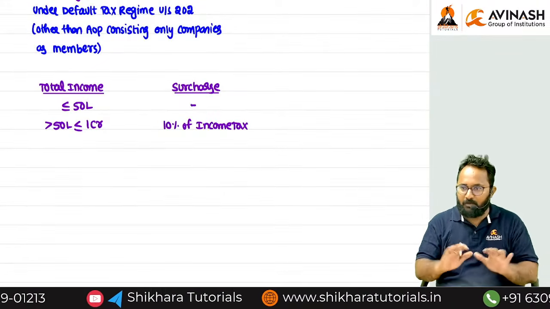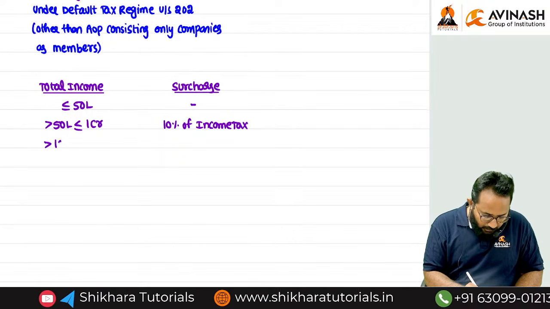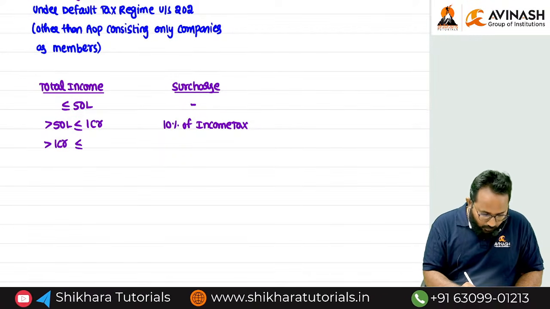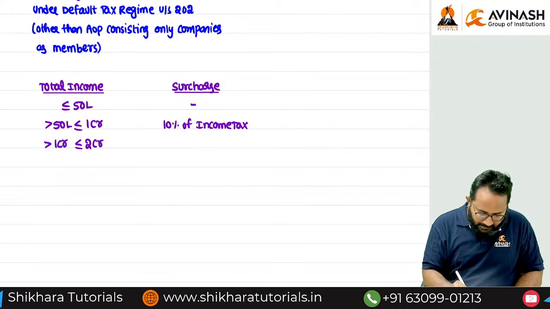Now, my total income is more than 1 crore and less than or equal to 2 crore.